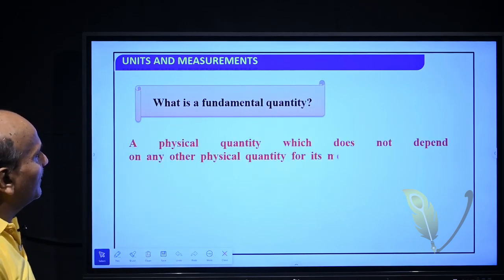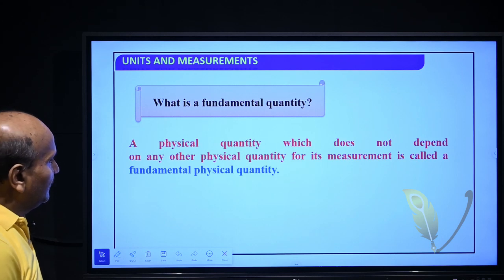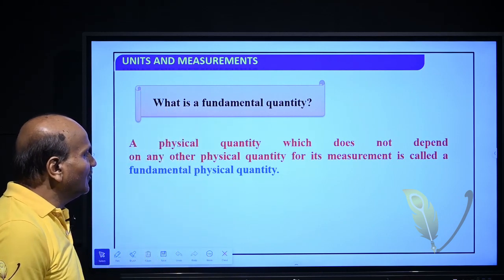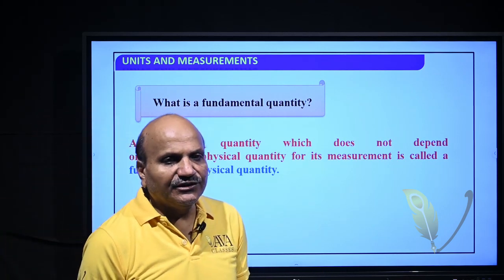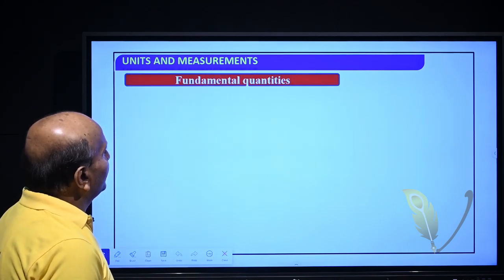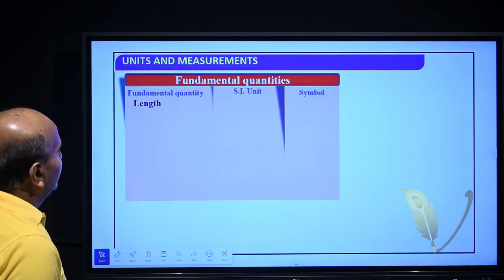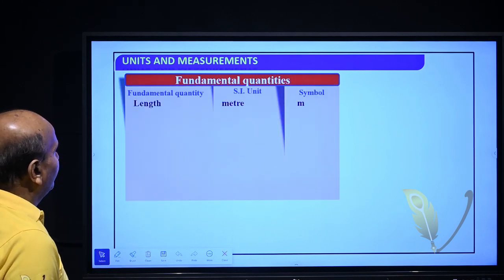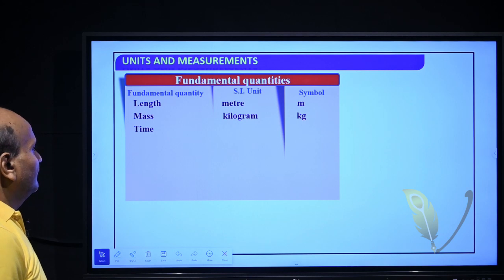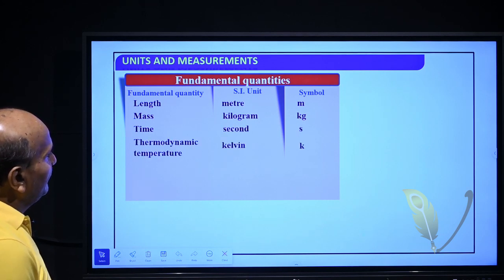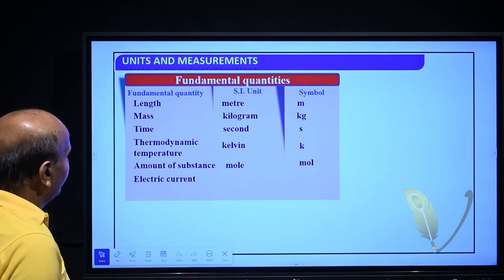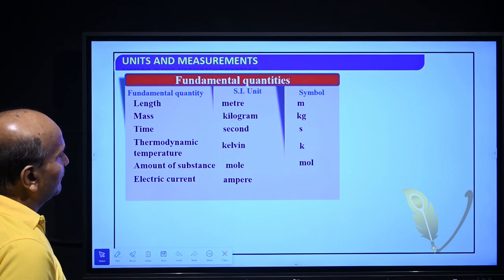What is a fundamental quantity? A physical quantity which does not depend on any other physical quantity for its measurement is called a fundamental quantity. Examples of fundamental quantities: length, unit meter, m; mass, kilogram, kg; time; temperature, kelvin; amount of substance, mole; electric current, ampere; and luminous intensity.